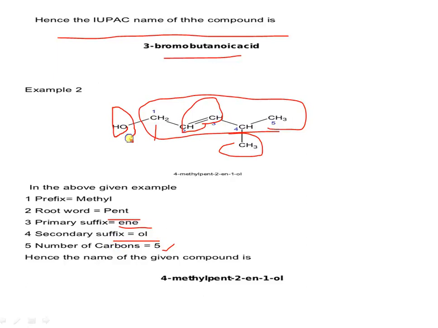This is the IUPAC rules. 6 steps are there to assign the name as per IUPAC. So this is regarding the classification and nomenclature of simple chain organic compounds. Consider this 4-hydroxy. This is the prefix. Other substituents and functional groups are there. Root is the parent structure, the main chain or cycle. Suffix means the principal functional group. So keep in mind that this is the suffix, this one is the root, and this one is the prefix, the functional group present on the organic compound. So thank you.